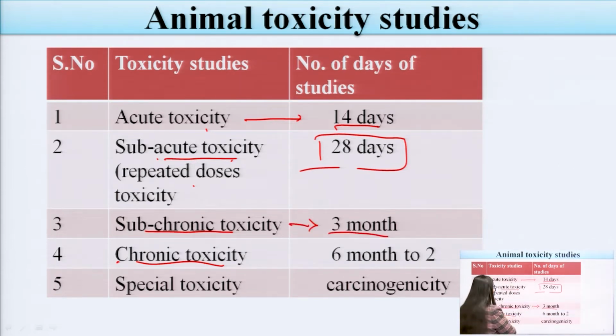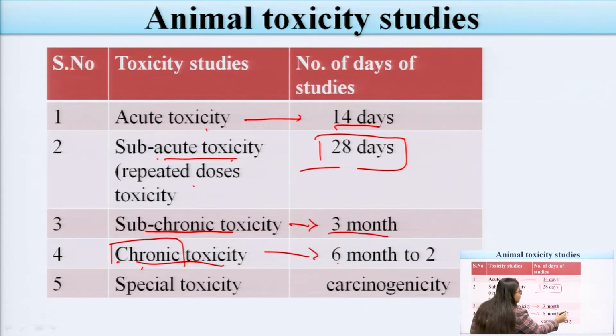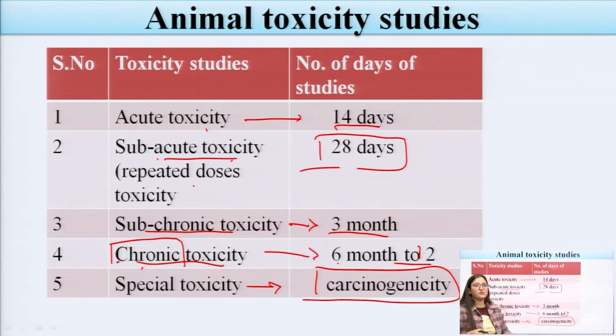Chronic toxicity, as we all know the term chronic means a disease which is produced over a longer period of time. So these studies mainly take about 6 months to 12 months. Now the special toxicity studies, in which we have to determine the toxicity of any cancerous drugs, are used for determining carcinogenicity. As we all know what carcinogenicity is. Carcino means the drugs which mainly help in treating cancer diseases. So these come under special toxicity.